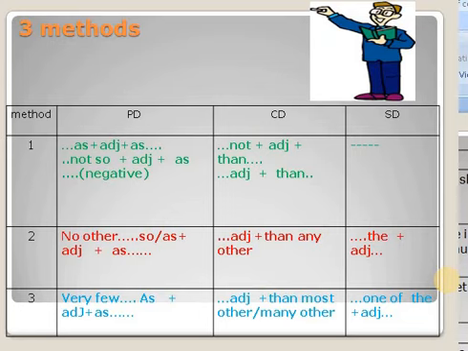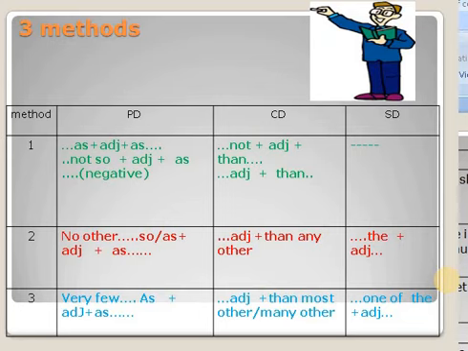When you change this into comparative, Ashoka was greater than many other kings. In superlative degree, Ashoka was one of the greatest kings. So observe the model: very few, then most other or many other, then one of the.